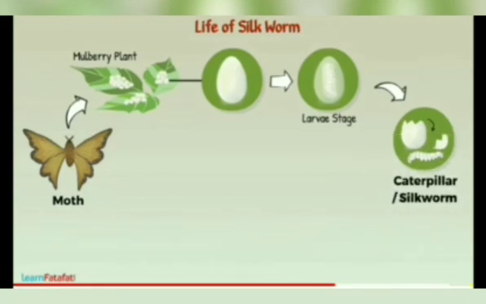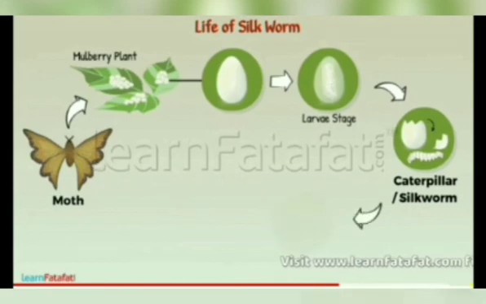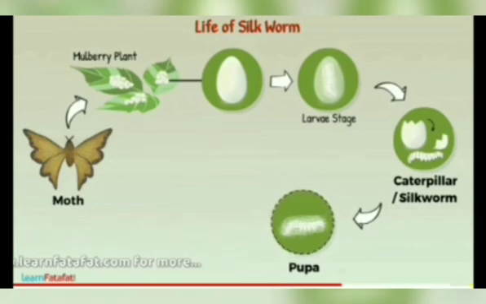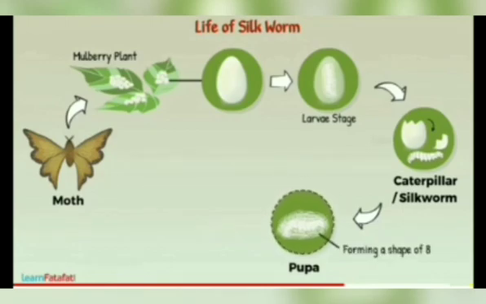The silkworm feeds on the leaves of the mulberry plant. When it has grown and is ready to enter the next stage of the life cycle called pupa, it starts weaving a net around itself. It swings its head from side to side, forming a shape of 8.